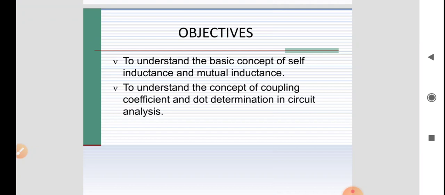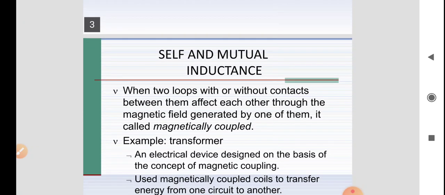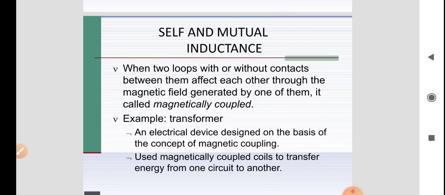Today in this session I want to discuss the topics of magnetic circuits, the concept of self-inductance, mutual inductance, and the concept of coupling coefficient. Coming to the first one, before going for self-inductance and mutual inductance, first we must know the concept of a magnetic circuit. Here a magnetic circuit is defined as a closed path which is traced by lines of force called flux.